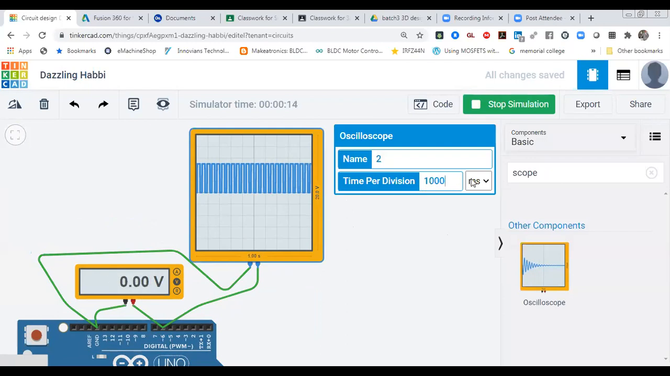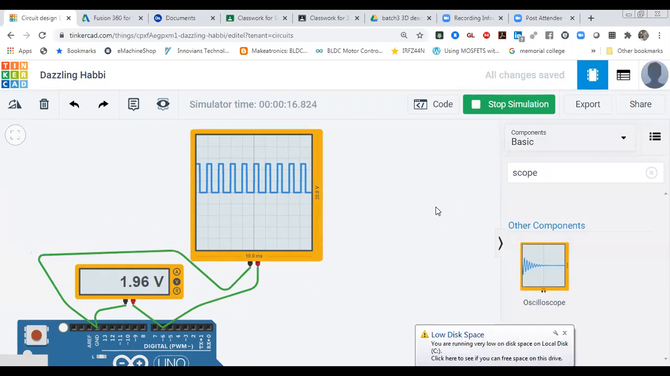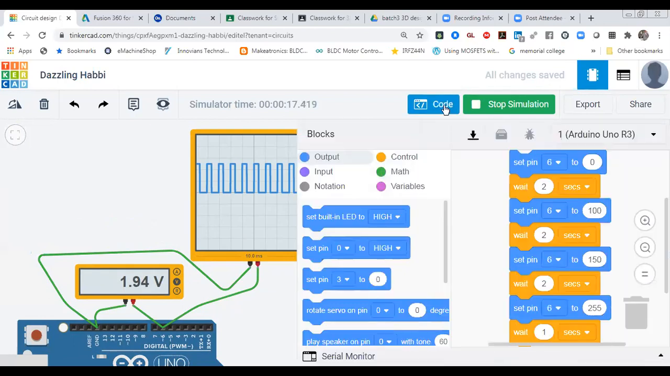So I'm going to change some time. So make it 1000 and make it microsecond. Now it is working good. Now you can see it. This one is your duty cycle. At different timing, in a different value like 0, 200, 100, 150, 255, your duty cycle is changing. Now you can see, and after that, how much it is changing. After 2 seconds, it will change. Wait for some time, because now it is working slowly.